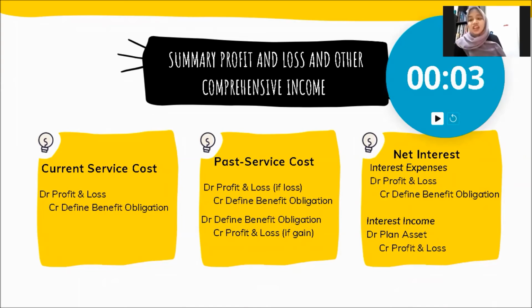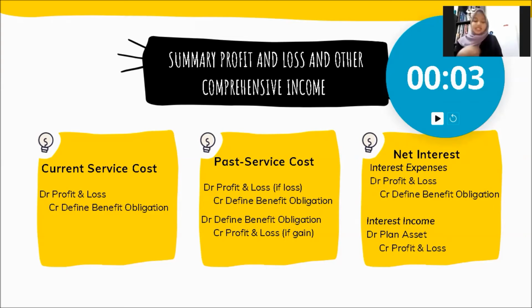Next, past service cost. If it is a loss, we need to debit profit and loss, credit defined benefit obligation. If it is a gain, we need to debit defined benefit obligation and credit profit and loss. It is due to the plan amendment and any gain or loss from curtailment.